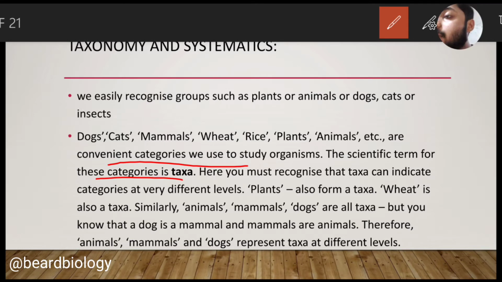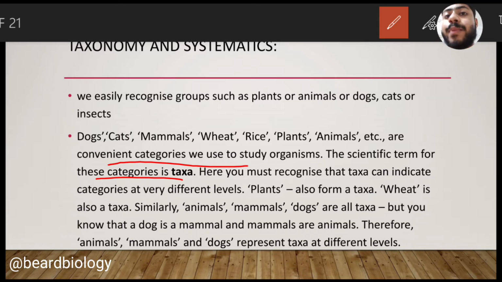I know a confusion will arise in your mind: is a dog a taxa, is a cat a taxa, are mammals, wheat, rice, plants, animals taxa? Yes. Taxa is a generalized term which indicates the different levels or categories of classification. Any level of classification we term as taxa.